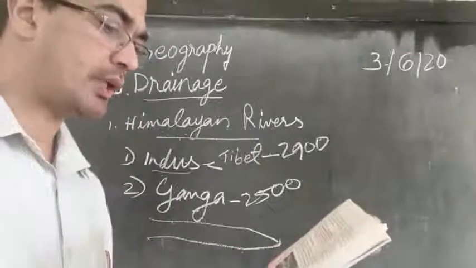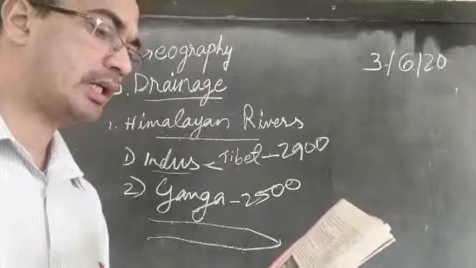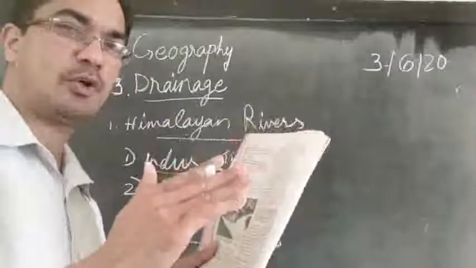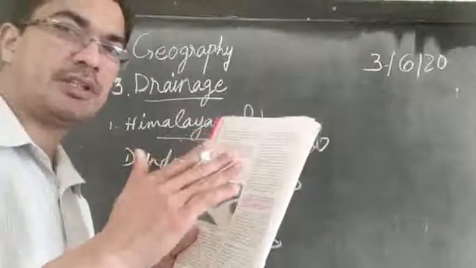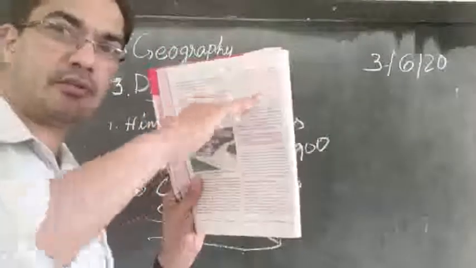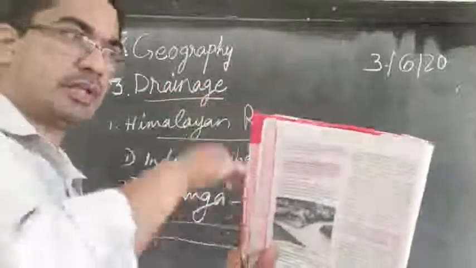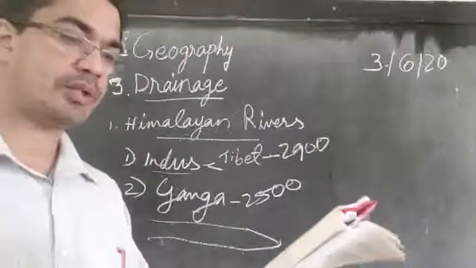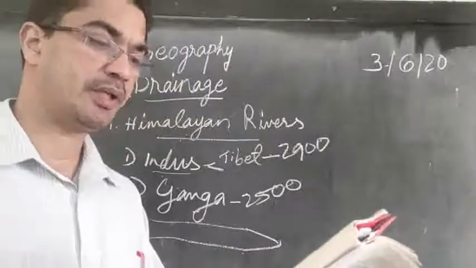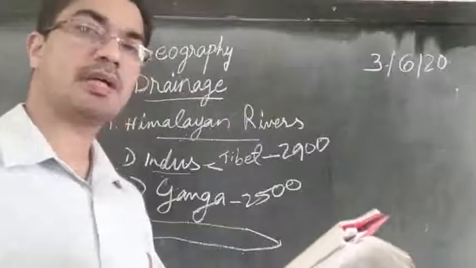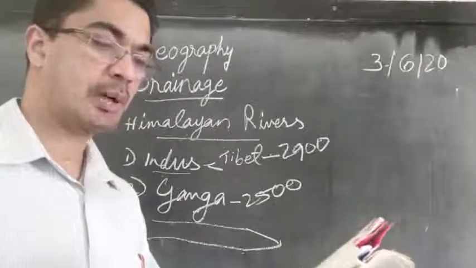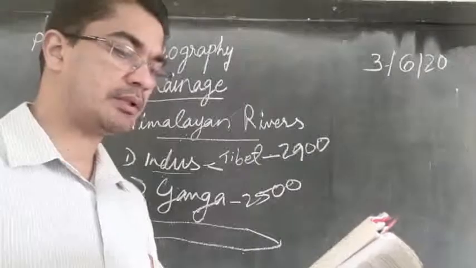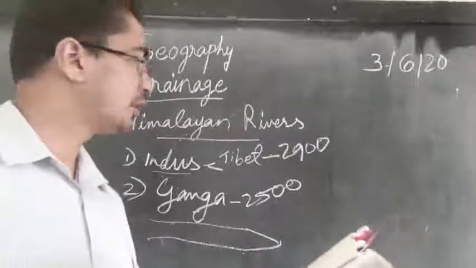Ambala is located on the water divide between the Indus and the Ganga river systems. We learned that also in the last class. What is a water divide? It is a highland or an upland where the flow of water is divided. So it is a highland, and from here water will flow this side, and from here water will flow to the other side. So the water divide that is dividing the plains of the Indus and the Ganga river systems is the place called Ambala. The plains from Ambala to the Sundarban stretch over 1,800 kilometers.